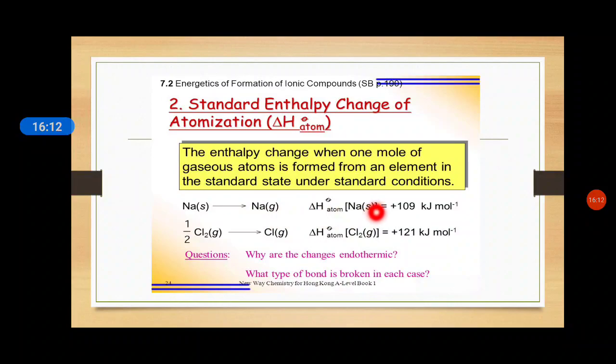Here I took this example. The second example I have is chlorine, which is in molecular state, not atomic state, sorry, it is in molecular state, and it is changing into atomic state. The amount of energy I require here is plus 121 kilojoule per mole. So the energy used here is the enthalpy of atomization.